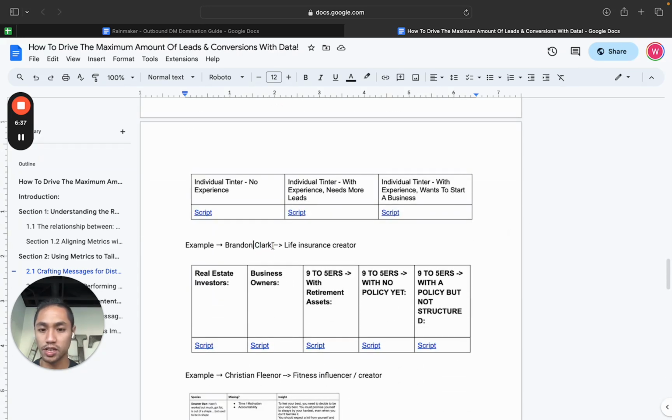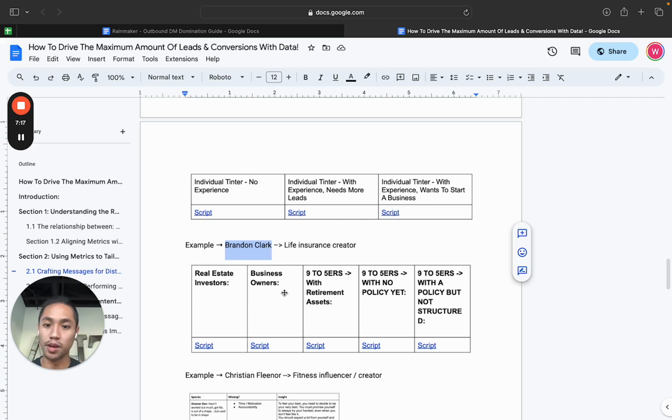And here's an example. There's a guy I'm working with right now in life insurance. His name is Brandon Clark. He works with real estate investors, business owners, 9-to-5ers with retirement assets, 9-to-5ers with no policy yet, and 9-to-5ers with a policy but not structured. For each one of these avatars, we want to make sure that our messaging is lined up to each one of those. So for real estate investors, for this particular offer, we can talk to them about the BRRRR method, right? And how this life insurance policy is very similar to how they would do it in real estate with the BRRRR method. If you're not really sure what I mean, go look up BRRRR.